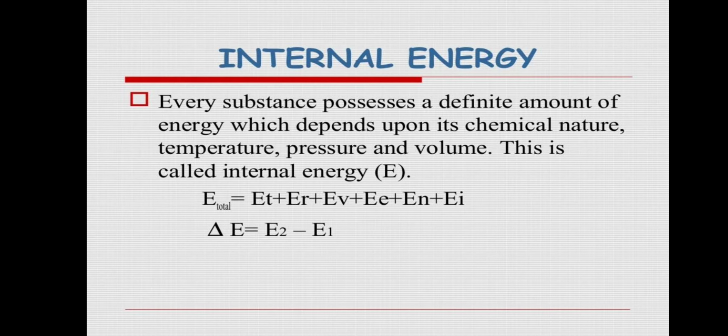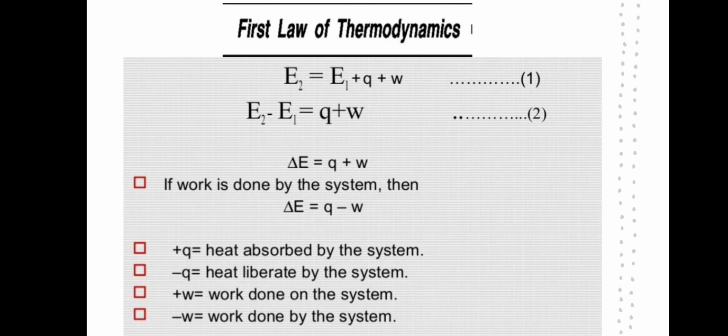E total equals Et plus Ev plus Er, different types of energies. Del E equals final energy minus initial energy. Internal energy can be given by initial internal energy plus heat plus work done on system or by system.